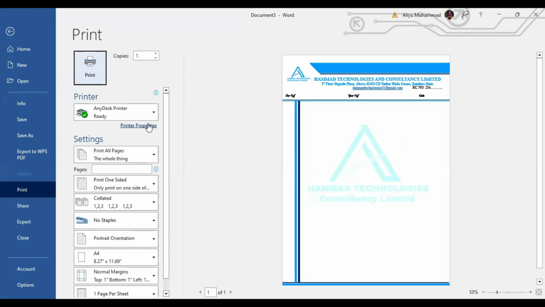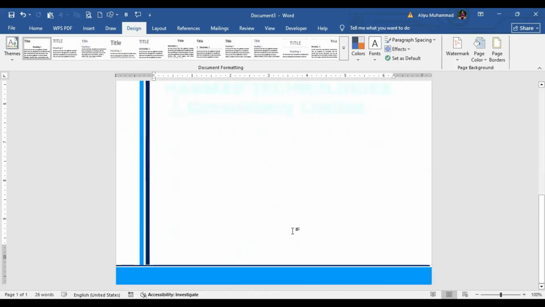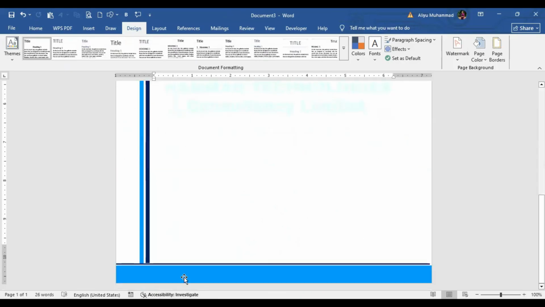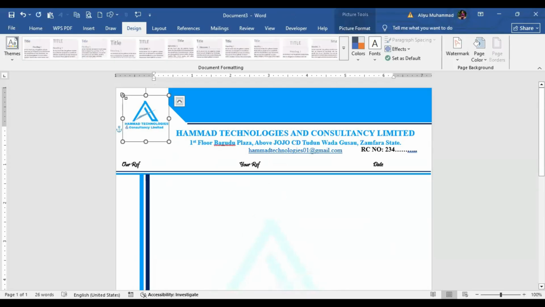So this is just a small letterhead design. So you can use any shape you want. Then, you know, some people used to write something at this bottom, maybe contact us. Some people used to write their social handles here. So if you like, you can add something here. This is just a small letterhead with a design.